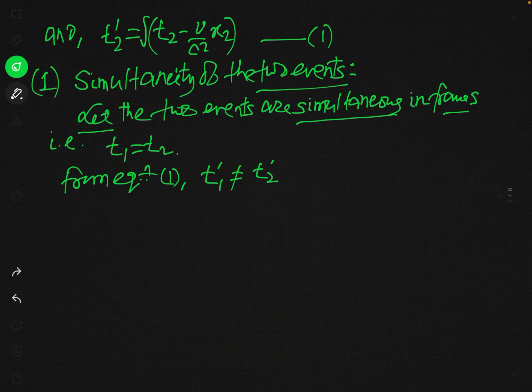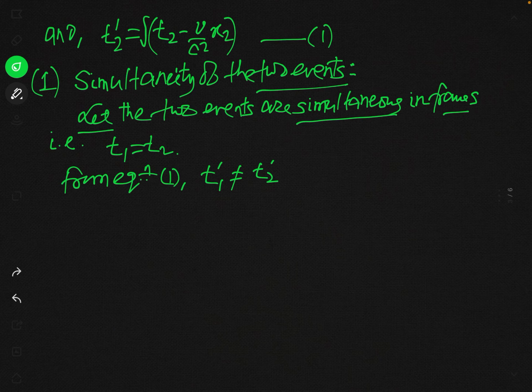Since we have assumed that t1 is equal to t2, but x1 and x2 are not equal because the two events take place at different positions, it is clear from equation 1 that t1 prime and t2 prime will not be equal, even when t1 is equal to t2.